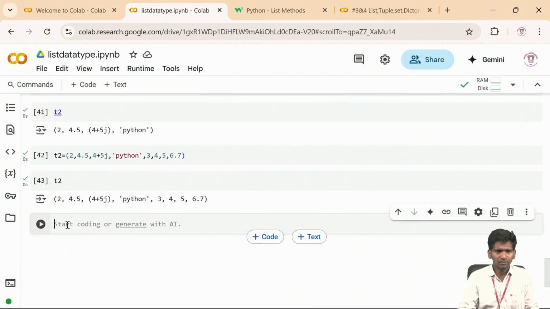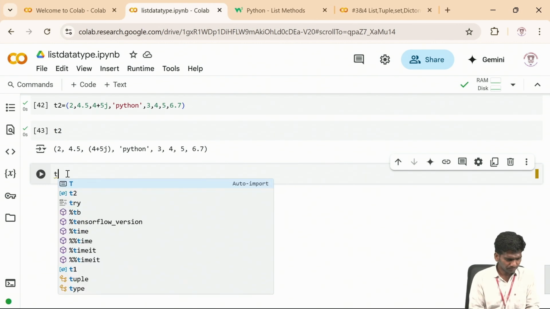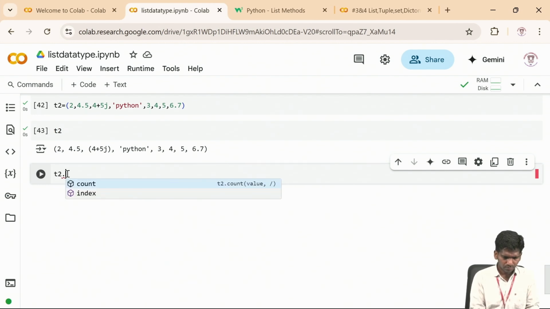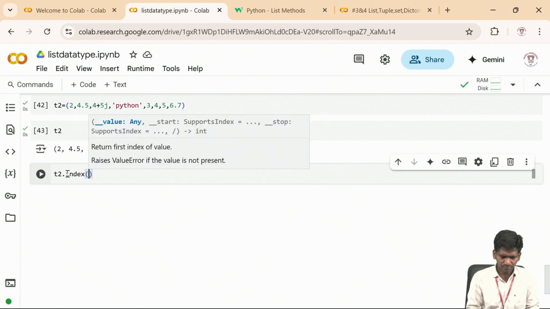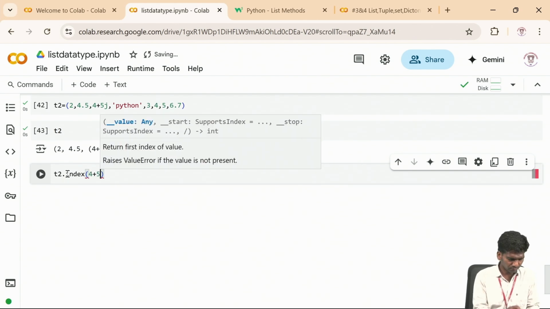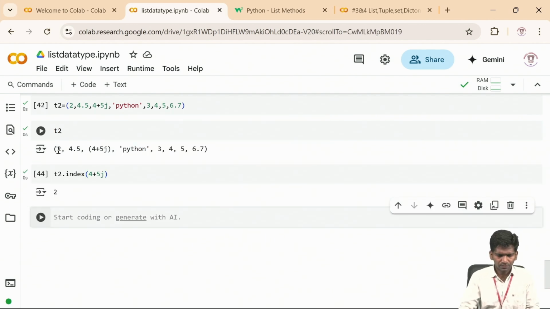What operations can I do? I can do T2 dot index of some particular element. We will take 4 plus 5j and ask what is the index of that. The index is 0, 1, 2, so 2. So we can perform the index function.